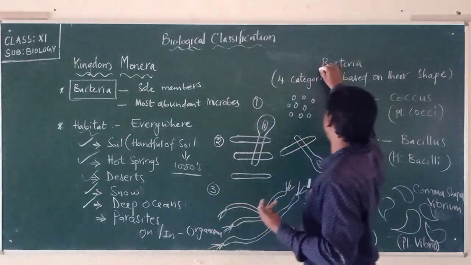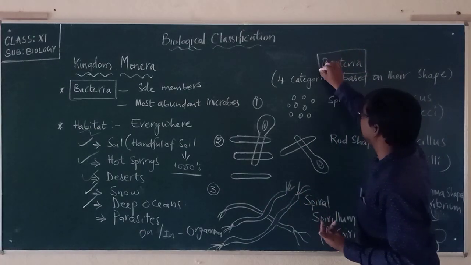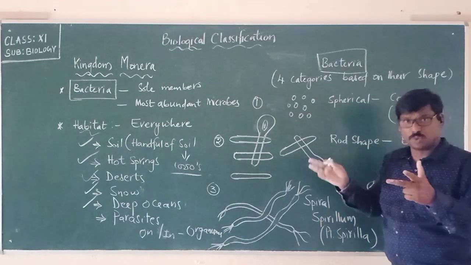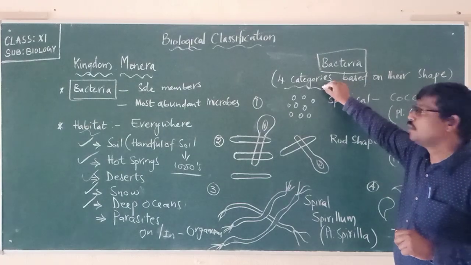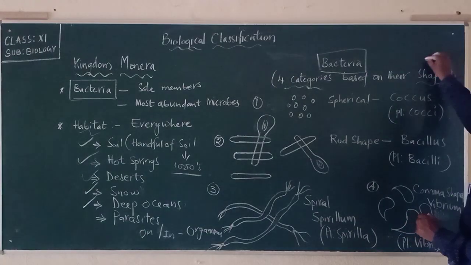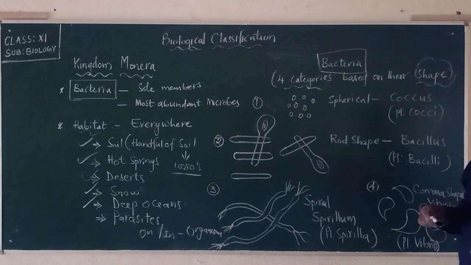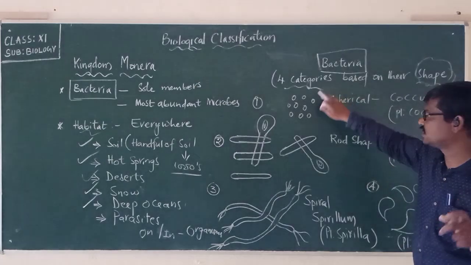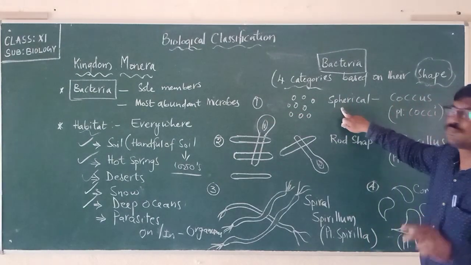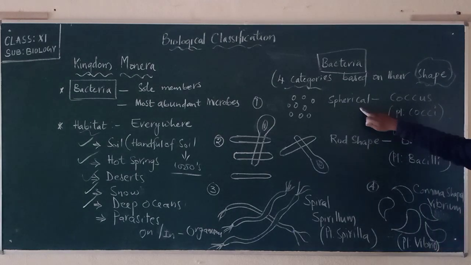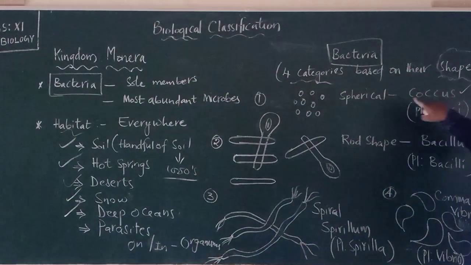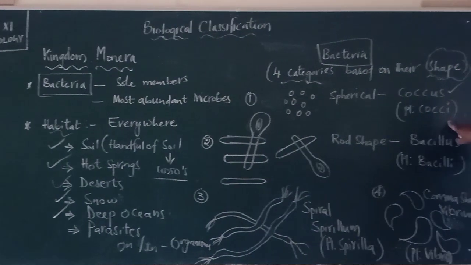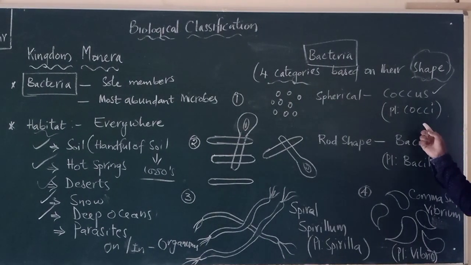And here, bacteria. If you are looking at the bacteria, we can broadly group them or categorize them into 4 categories based upon their shape. The first one is spherical, which means round in shape. They are called coccus. So these are round in shape, which we call spherical, coccus. The plural word that we will be using is cocci.